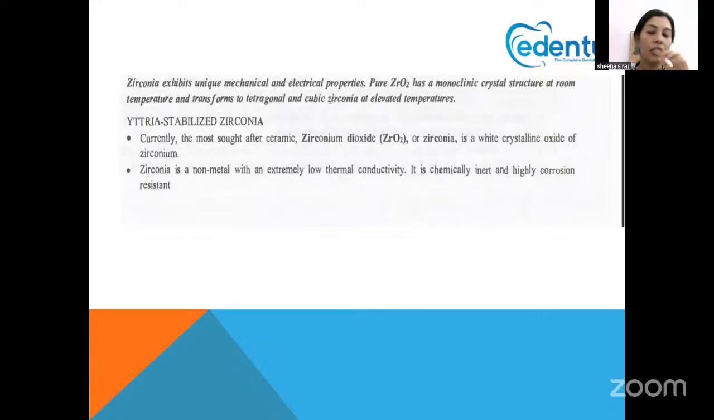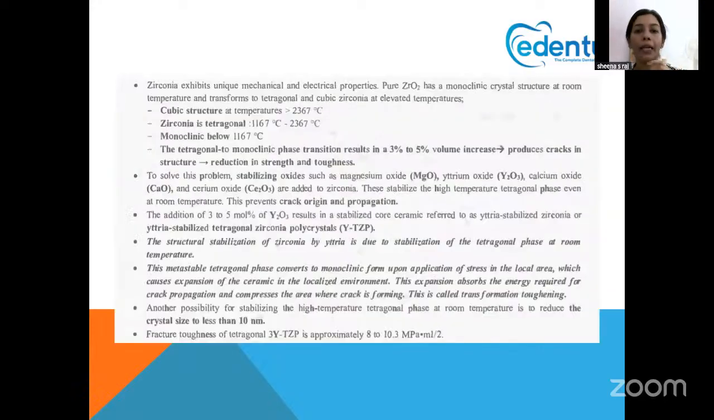So we know that zirconia is seen in yttrium stabilized zirconia. Normally there are various forms in which zirconia is seen. Normally pure zirconium oxide has a monoclinic structure. So when it is strengthened, it changes from tetragonal to monoclinic phase based on the temperature change. Hope you understood that. Normally to stabilize this, we add yttrium. That is why it is called yttrium stabilized zirconia.